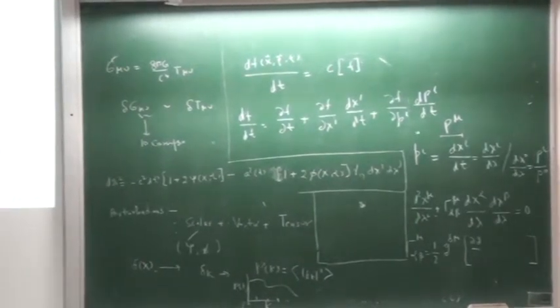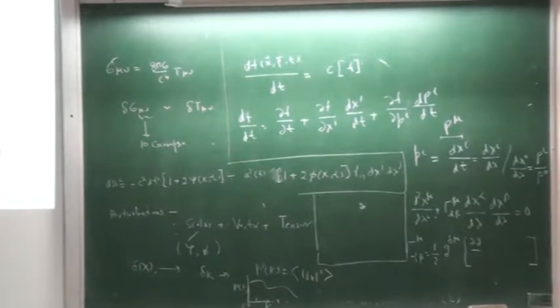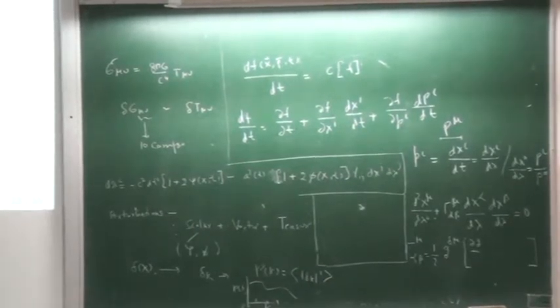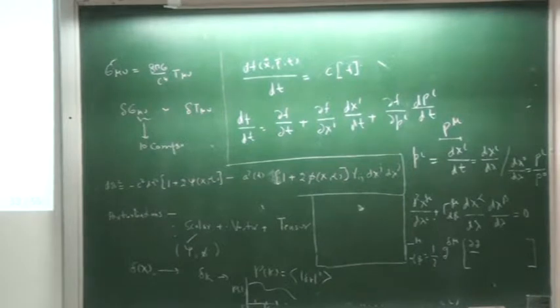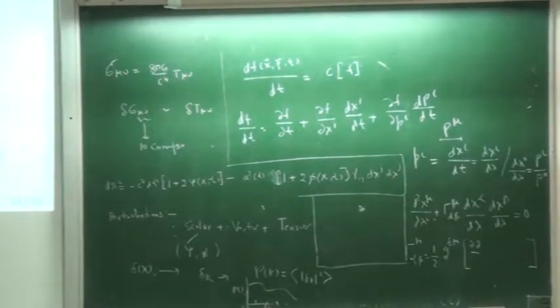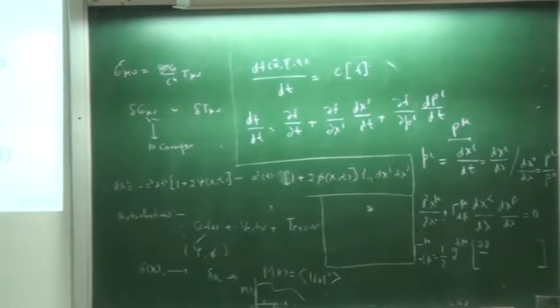The second part is dp^i/dt, which looks like force, the rate of change of momentum. But in GR we don't have an equation like F equals dp^i/dt. What we have in GR is the geodesic equation. You can get that equation from this one, and it is again a somewhat lengthy exercise, so I am not doing it, but it's straightforward, not complicated.